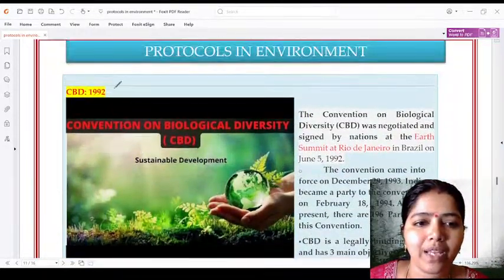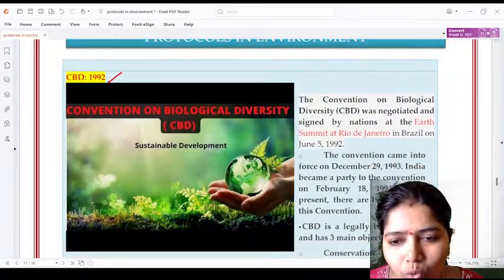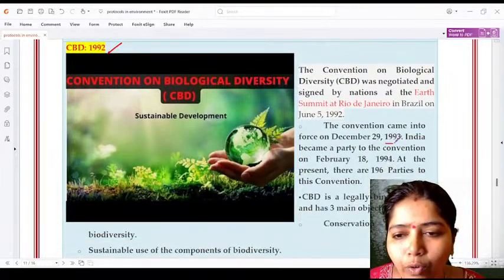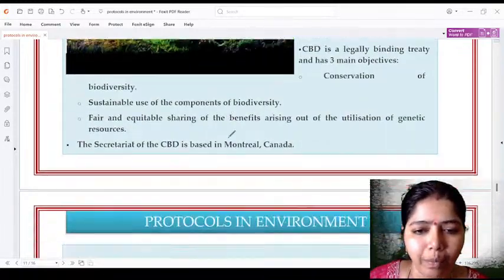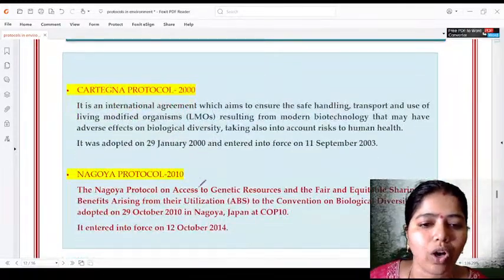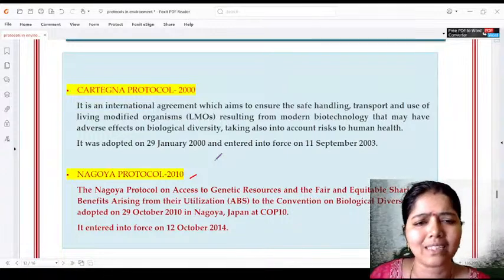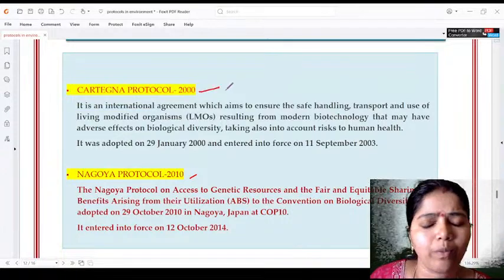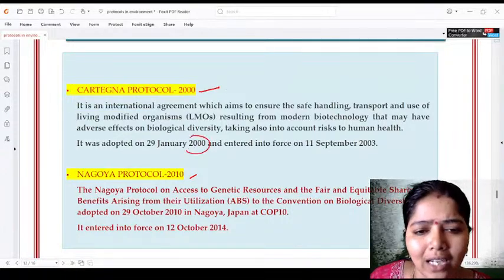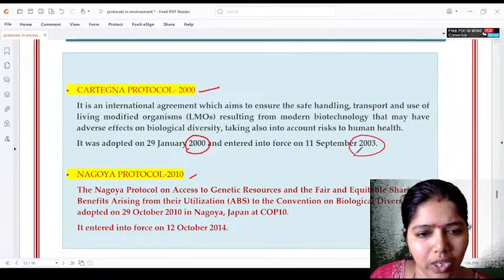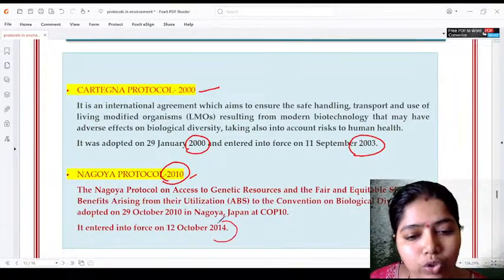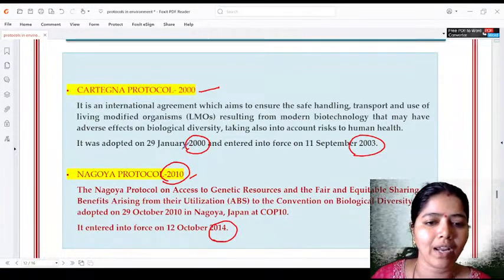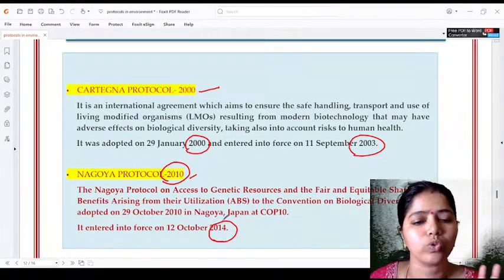Next comes the CBD. CBD was done in 1992 and it came into force in the year 1993. Okay, and here they had important things like the Cartagena Protocol and the Nagoya Protocol. Very simple, you can easily remember. The Cartagena Protocol is with respect to modern biotechnology. It started in the year 2000 and came into force in 2003. Nagoya Protocol in the year 2010, and it came into force in 2014. Simple, right?